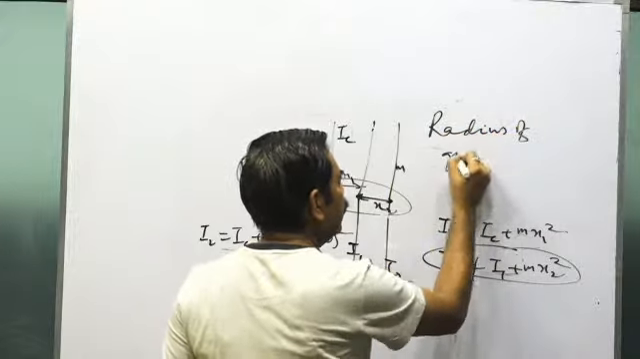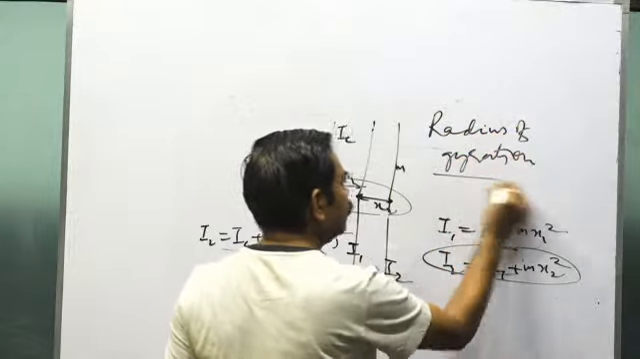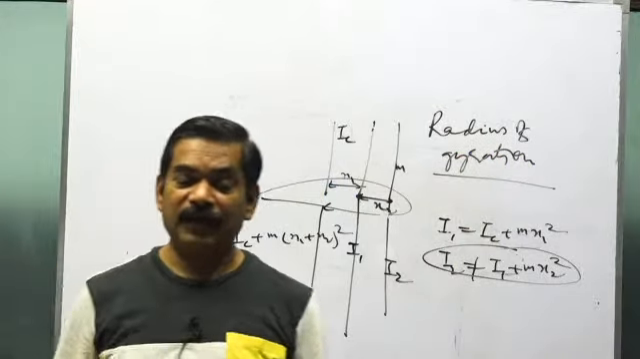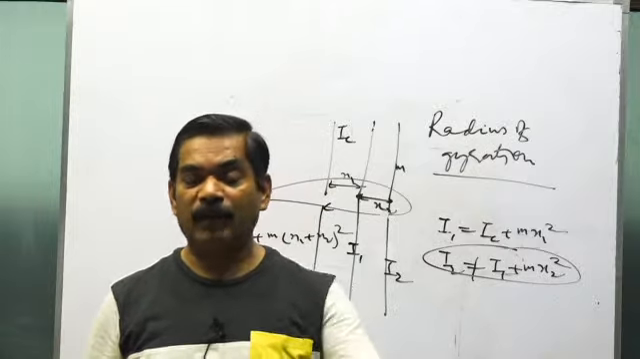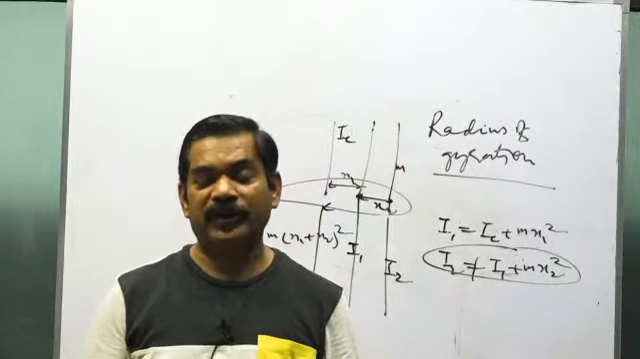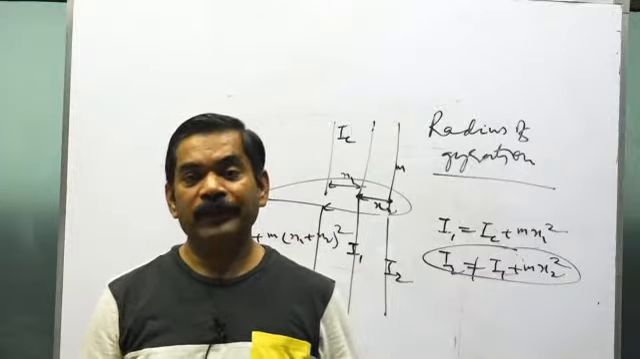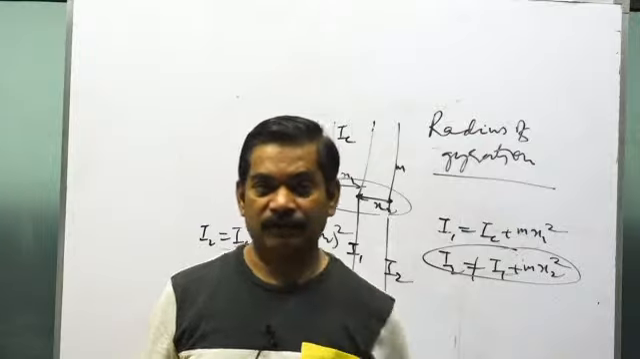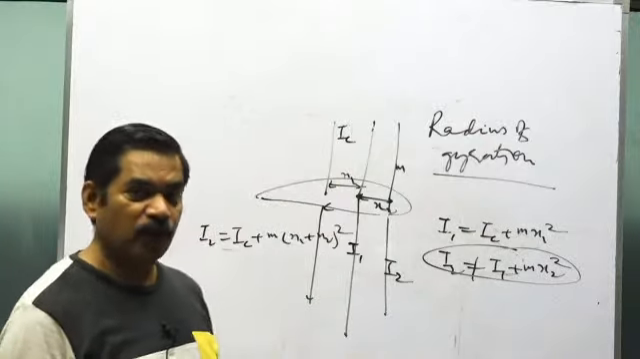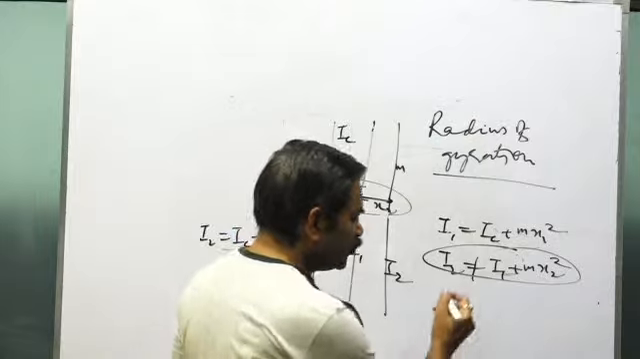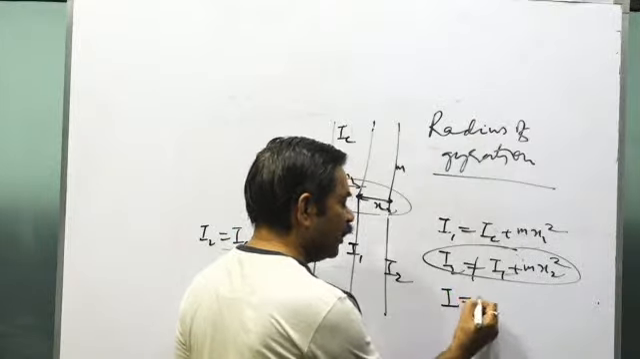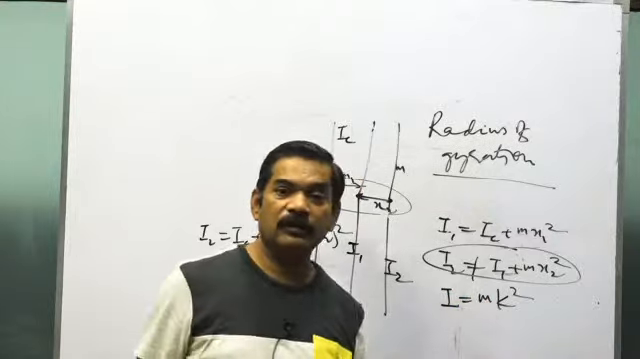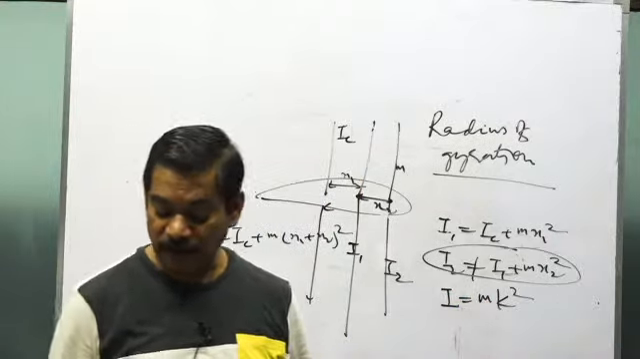Radius of gyration. The concept is this: if the examiner asks you to calculate the moment of inertia about a certain axis, what you have to do is calculate the moment of inertia of the body about that axis. When you calculate it, keep that I equals mk square, where m is the mass of the body and k is the radius of gyration about that axis. That is about the k.